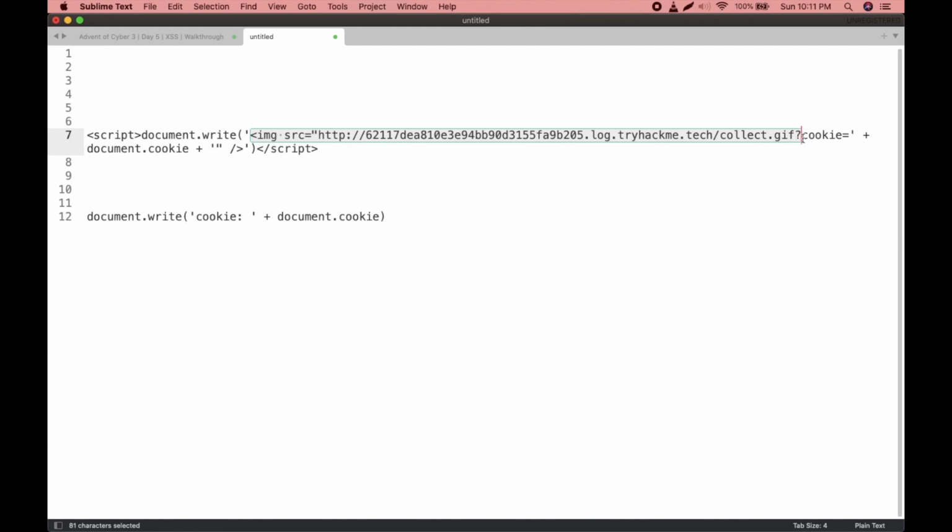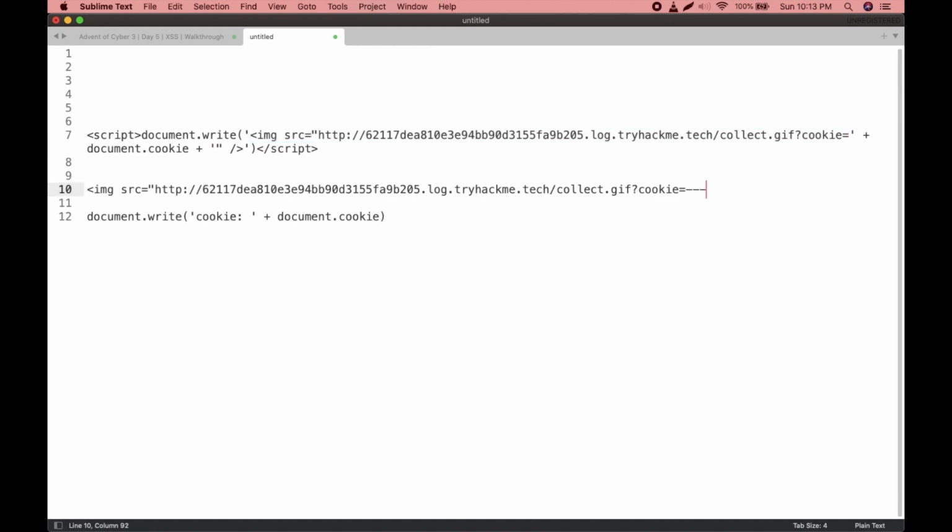Question mark, mentioning cookie equals. This is the parameter, and then document.cookie will get you all the cookies that the target is using. This is also part of JavaScript. It is a variable that stores all the cookies in a web page, and then close this with a single quotation mark. So in our target's HTML code, a new line will be added which will be this, then the value that it collects from the document.cookie variable, then the ending of this image. So this is the total link that will be executed as the image source.